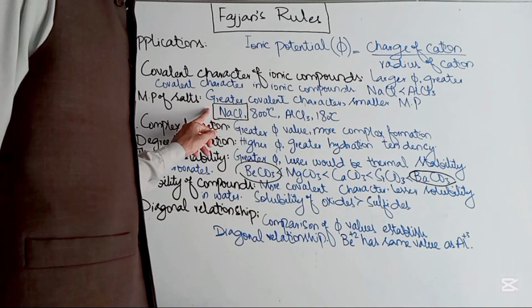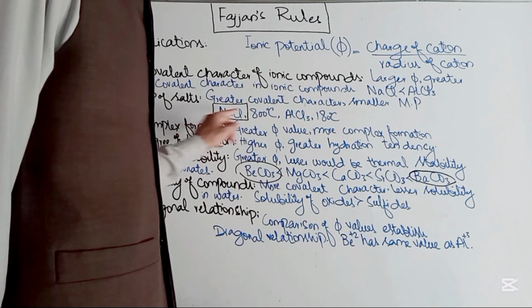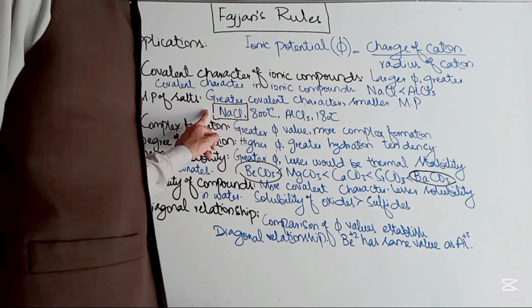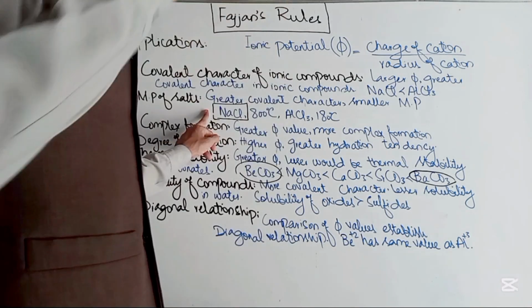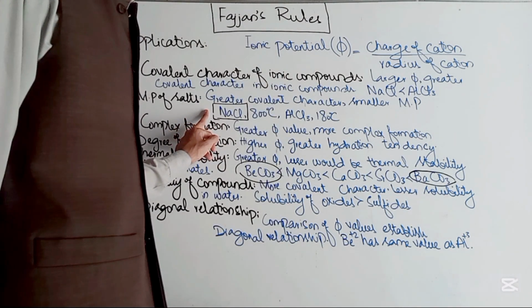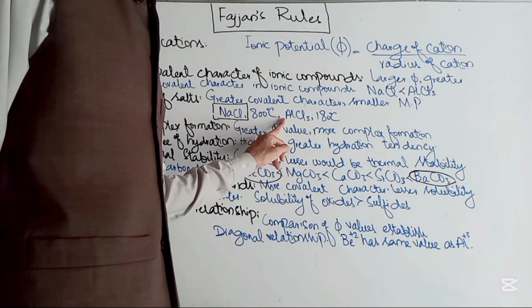We can compare the solubility of sodium chloride and aluminum chloride in water. Sodium chloride has smaller covalent character and more ionic character, so the water solubility of sodium chloride would be greater as compared to that of aluminum chloride.